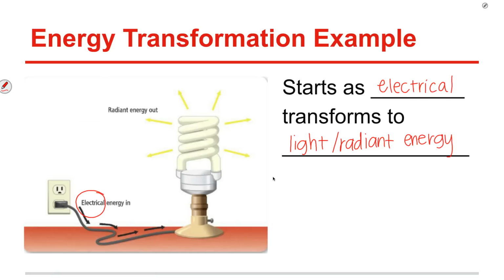This is a helpful transformation. Now, we also know that sometimes light bulbs get warm, so we might be transforming some of that energy into heat as well, which is maybe an unwanted transformation that kind of wastes some of that electrical energy.